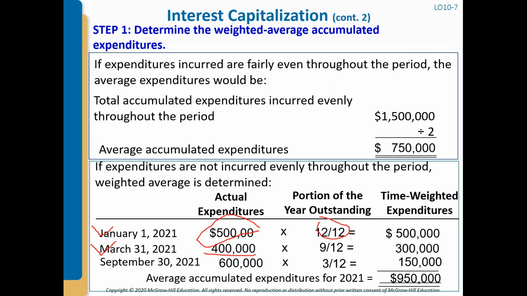That is why 9 over 12. And on September 30, 2021, we started to use this amount, so we used it only for September, October, November, and December, these 3 months. That is why 3 over 12. So this is the total average accumulated expenditures for 2021.